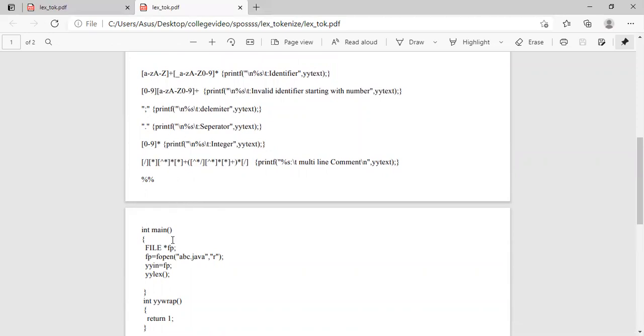So this is the program where we open a particular Java file, read the tokens, and display their category one by one. And yyrf is encountered after the end of the file, where we write yyrf. So this is all about the lexical analyzer, how it identifies the tokens and their type.